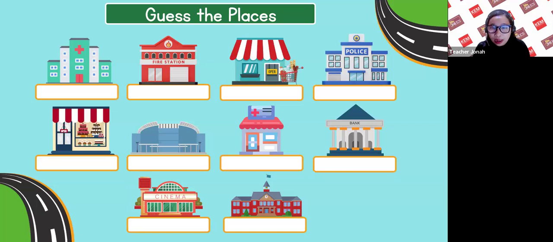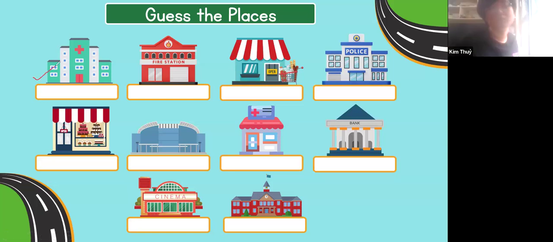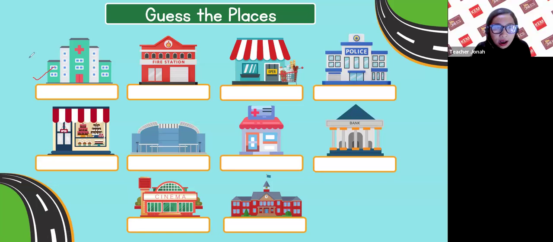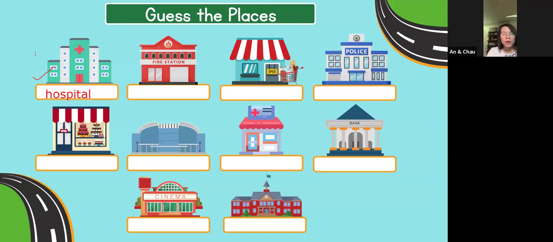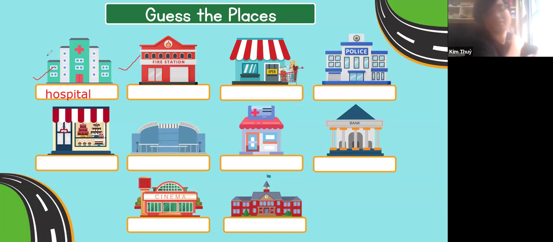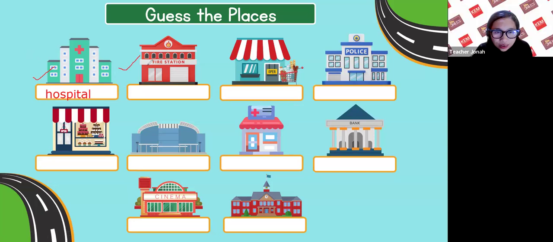I want you to guess the places, class. Let's start with number 1. What is this place? Hospital. Okay, this one is hospital. We will check this one later if your answer is correct. Number 2, this one. Fire station. Okay, it's fire station. You have the name here, FS. How about this one, number 3?